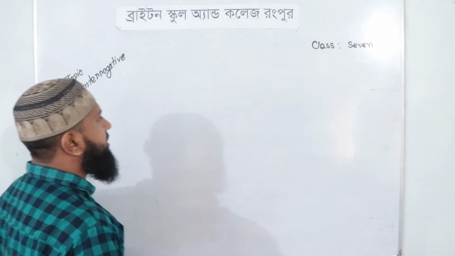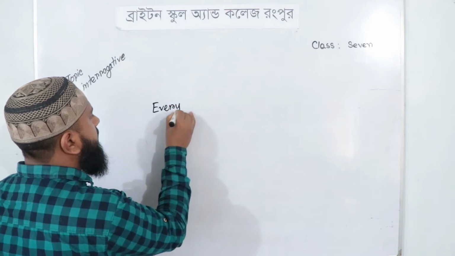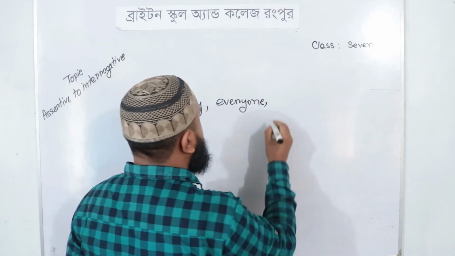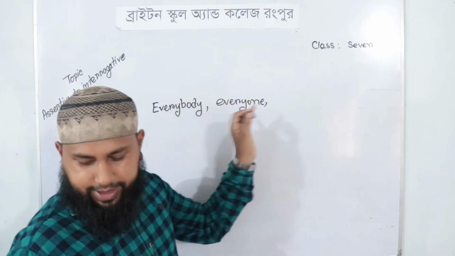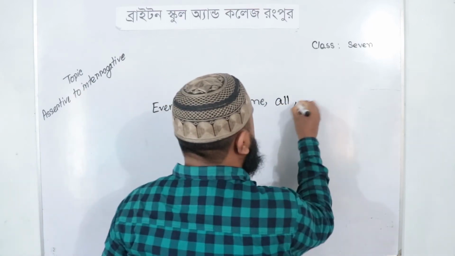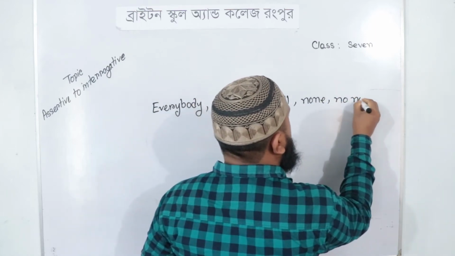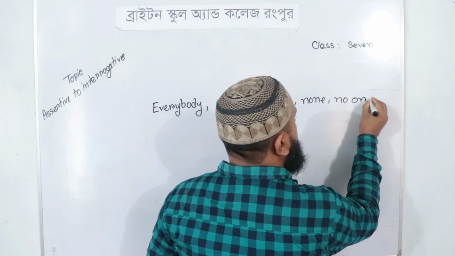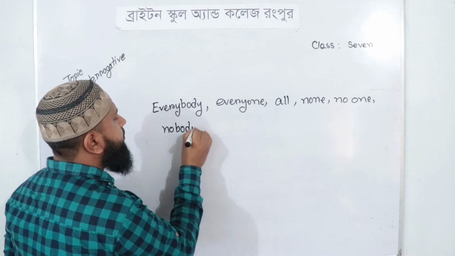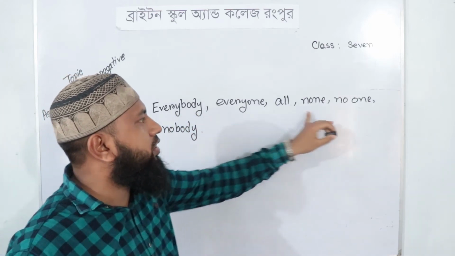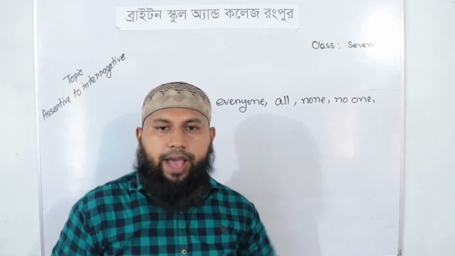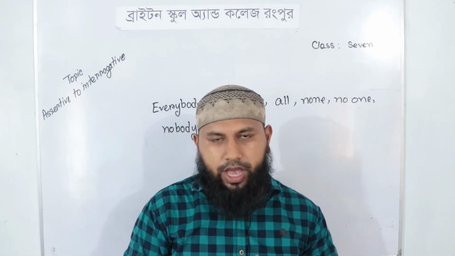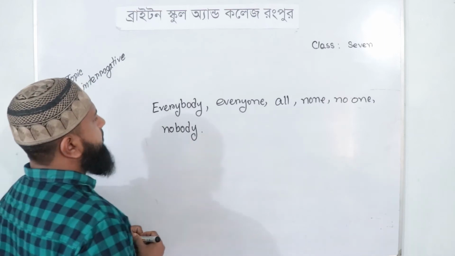If any assertive sentence contains everybody, everyone, all, none, no one, nobody, then we have to take another thing as a subject, and we have to take who in front of the verb. Okay, let's solve a problem.